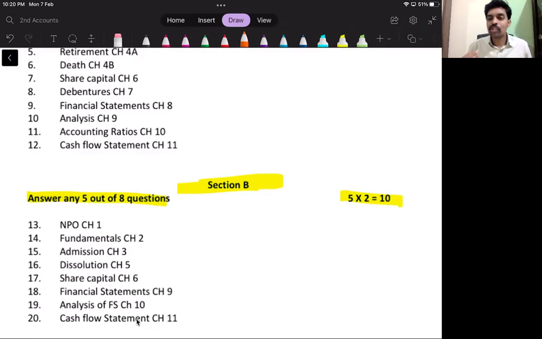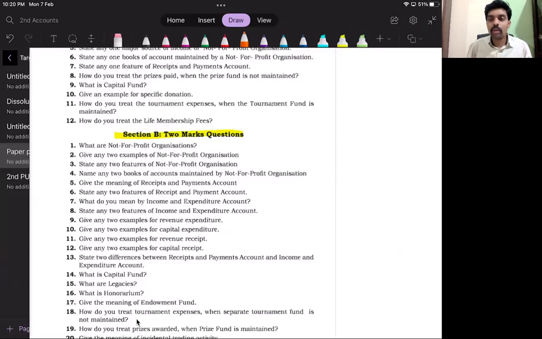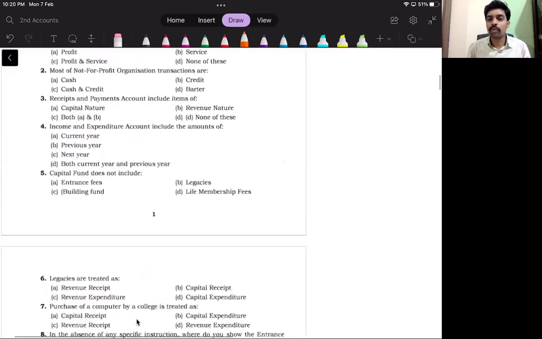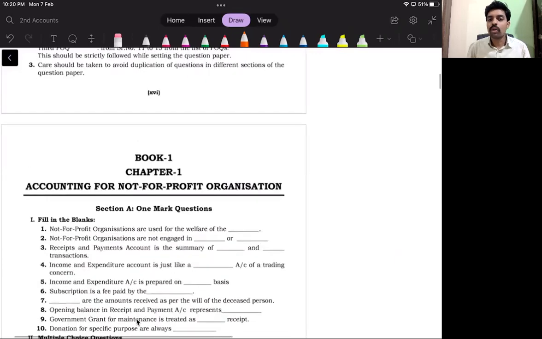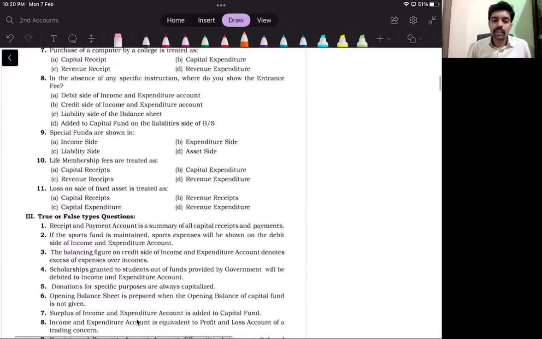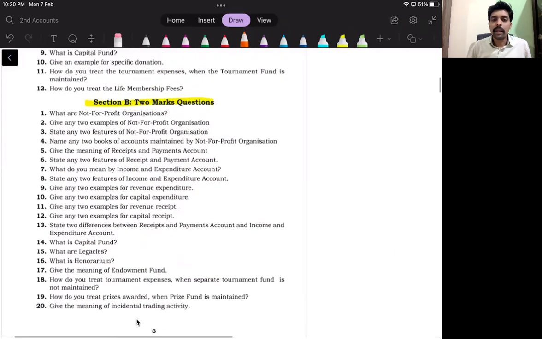Now, my suggestion is, the easiest way to study all the theory questions is this, your question bank. In fact, this is your chapter 1, accounting for non-profit organization. Go to page number 1, 2, and then 3. You will find 2 marker questions here. In page number 3, you will find 2 marker questions.